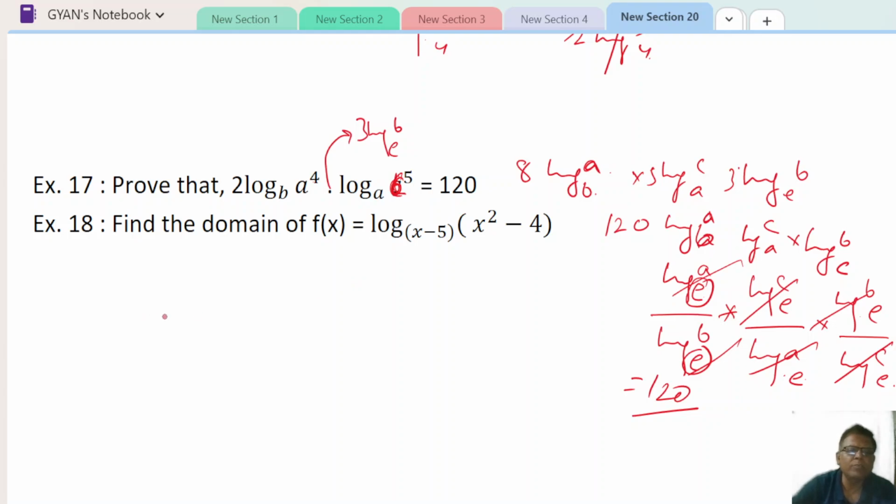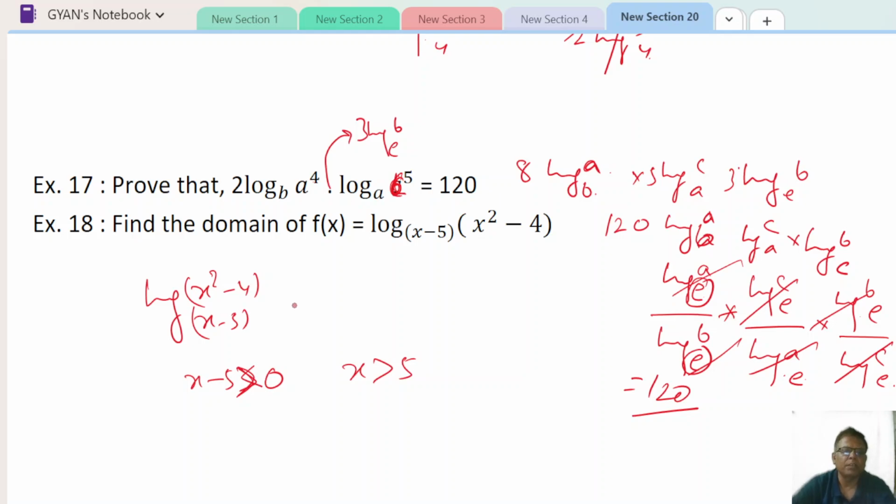Now find the domain of this one. So x minus 5 and x square minus 4. So x minus 5 should not be less than 0. It should be always greater than 0. So x should be greater than 5. And here x square minus 4 should be greater than 0. So x square is greater than 4.